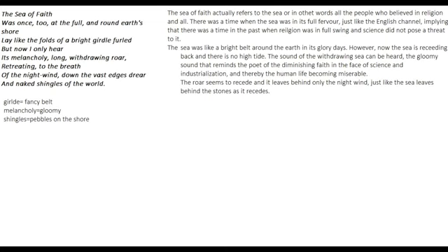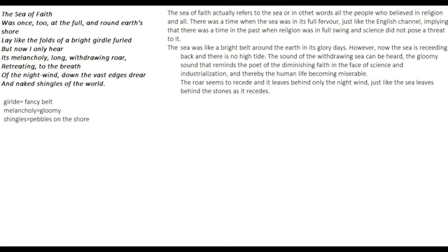The sea is now withdrawing, and now the sound that is being produced from the sea is melancholy and sad, retreating to the breath of the night wind down the vast edges drear and naked shingles of the world. So these lines are very important and are kind of hard to explain for me, but I'm going to try to explain to you in a way that you can understand it nicely.